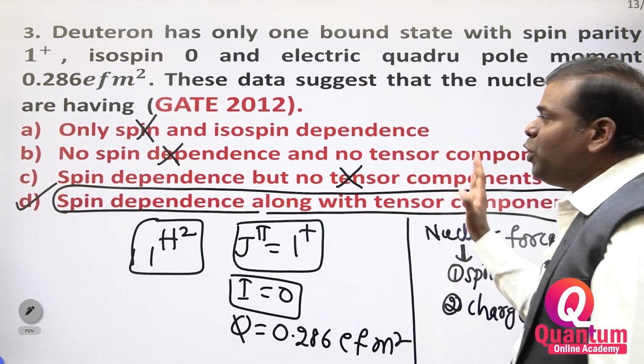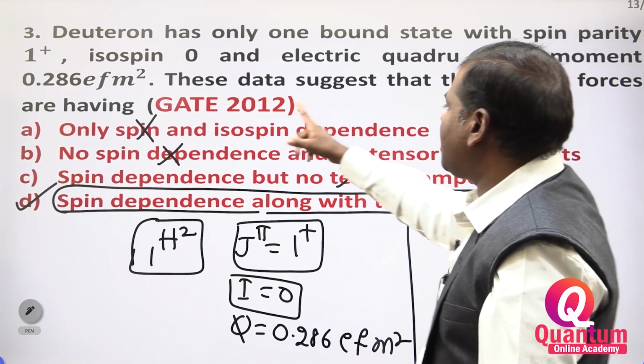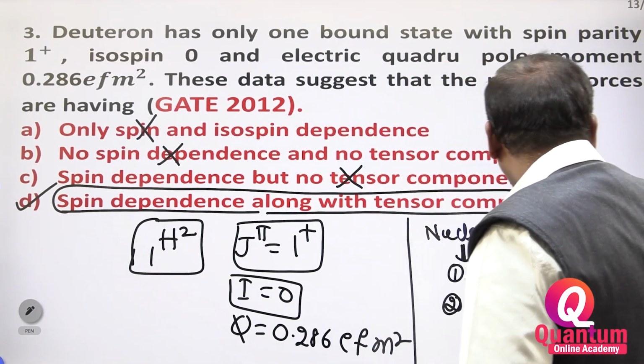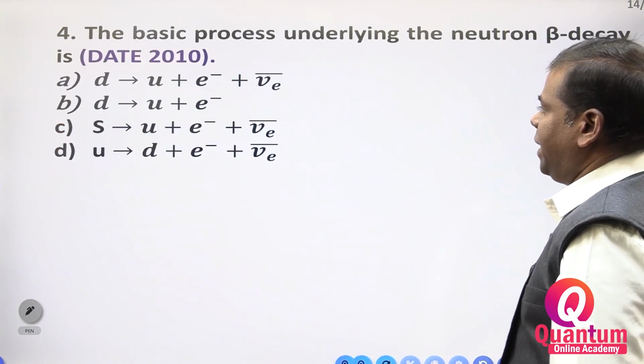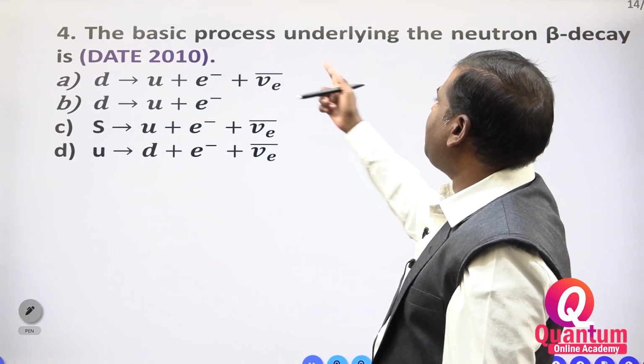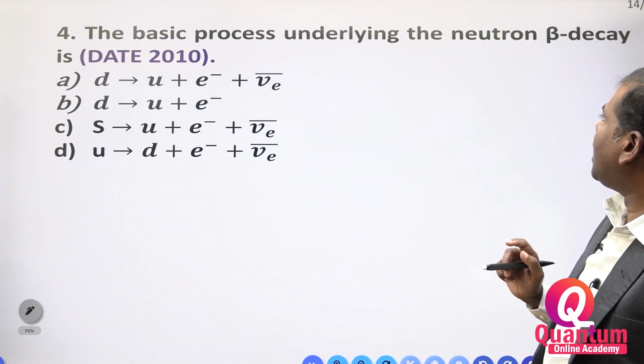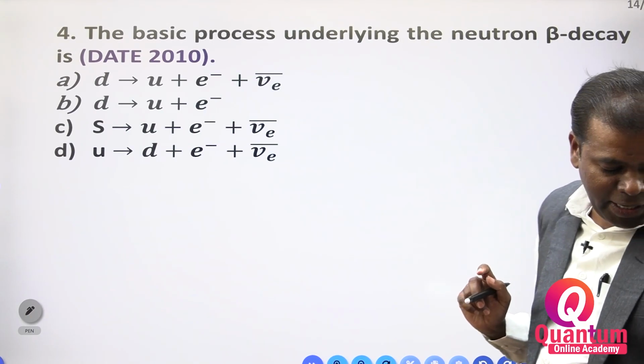This one is a nuclear forces question. This question came in GATE 2012. Now you have to see the basic process underlying the neutron beta decay.